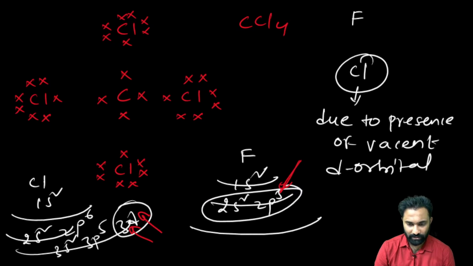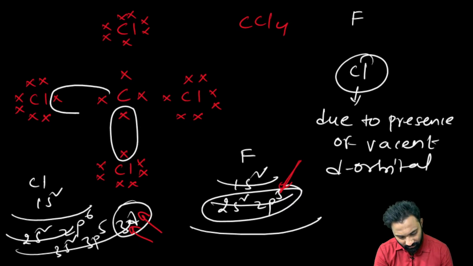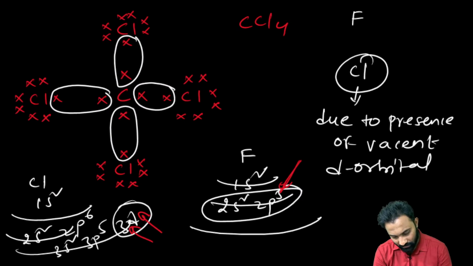Clear? Still you are having any doubt? Right. Now you can see, this carbon, to complete its octet, requires 4 electrons. It will take 1 electron from this chlorine, 1 electron from this chlorine, 1 electron from this chlorine, and 1 electron from this chlorine. Right? Next one.